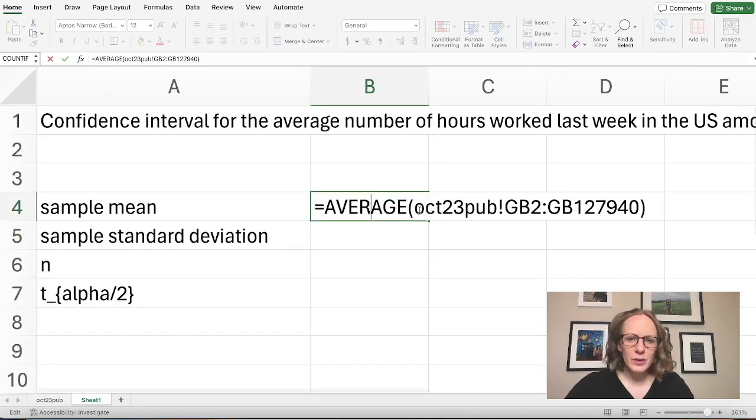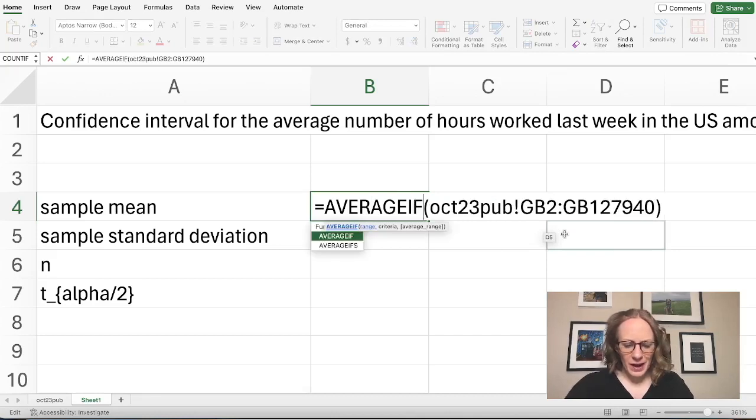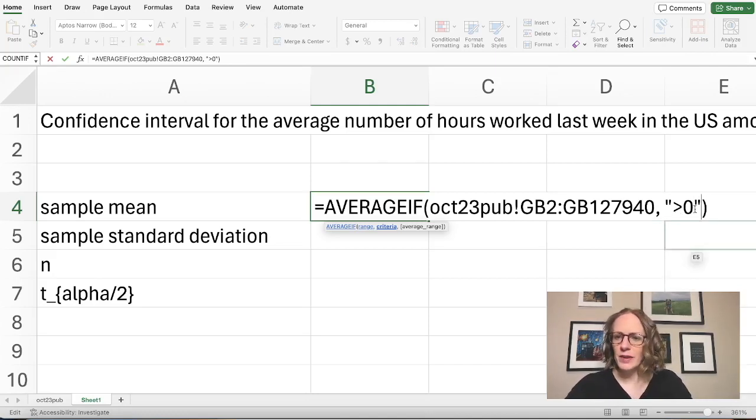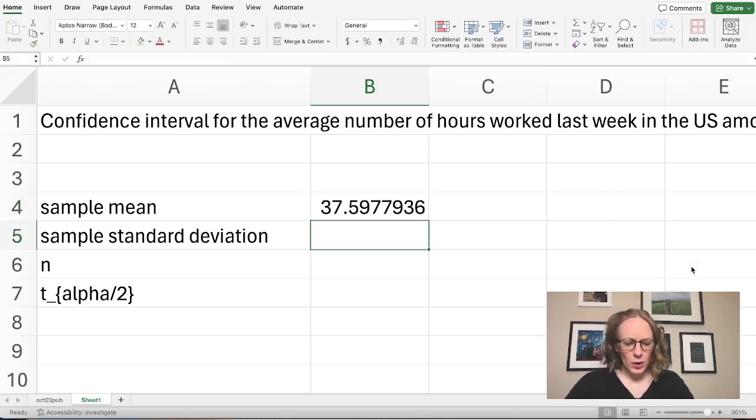So what I could do instead is average if, and I still want to look at all of those values, but I only want the average of ones that are bigger than 0. If I replace the average with an average if and put this condition, that will give me the sample mean of the actual values that I'm going to consider part of my sample. Okay, so that's a lot different.